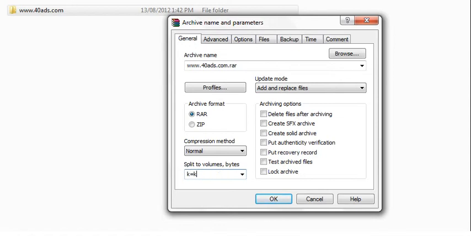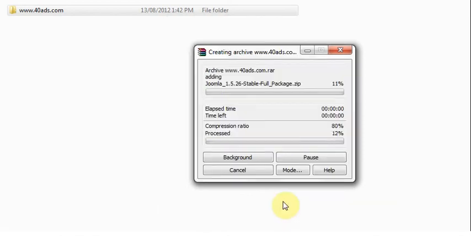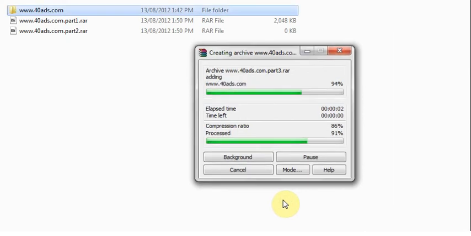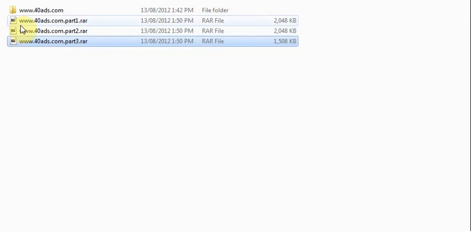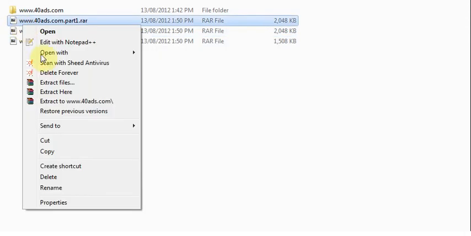Under the option Split to Volumes, either enter the desired maximum size of each file chunk or choose an appropriate size from the available drop-down option. In my case, I entered 5 MB for each chunk of file. Click OK and wait for a few seconds. WinRAR compressed the source file and splits it into several files.